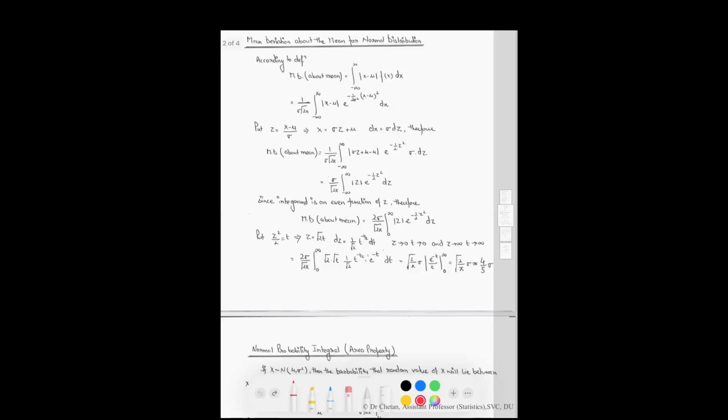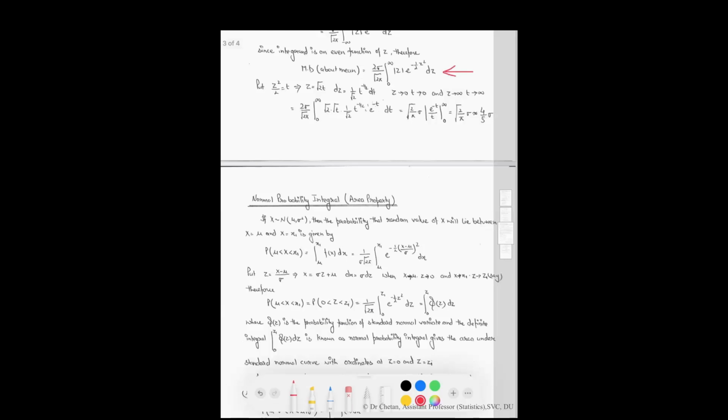We will get this thing. For solving this equation, consider z equal to under the root of 2t, and therefore dz equal to this quantity. For z equal to 0, t tends to 0. For z tends to infinity, t tends to infinity.